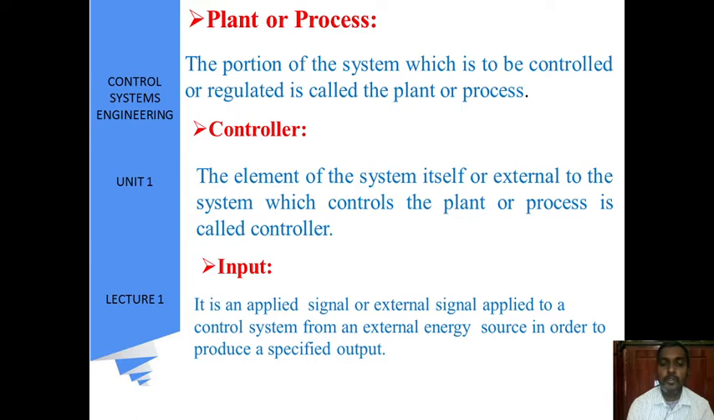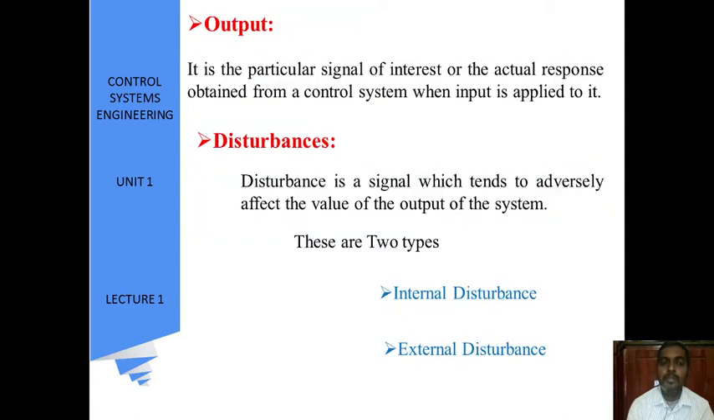Coming to the input, it is an applied signal or external signal applied to a control system from an external energy source in order to produce a specific output. Here you know what an input is. Coming to the next one, output: it is a particular signal of interest or the actual response obtained from the control system when the input is applied. What is the reference signal we have given and what is the output we are going to obtain will be indicated in our output.